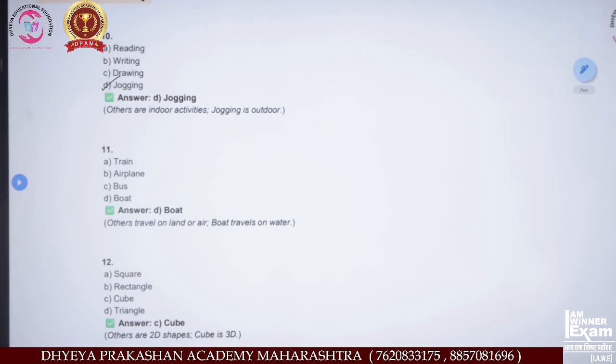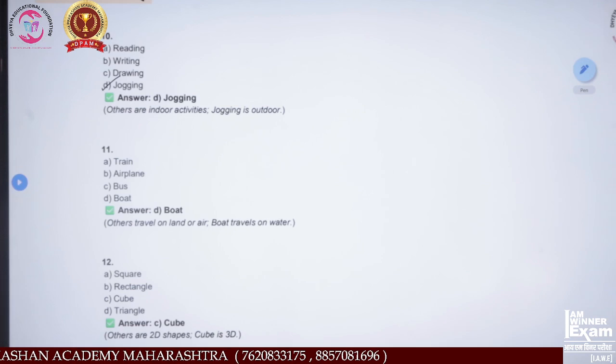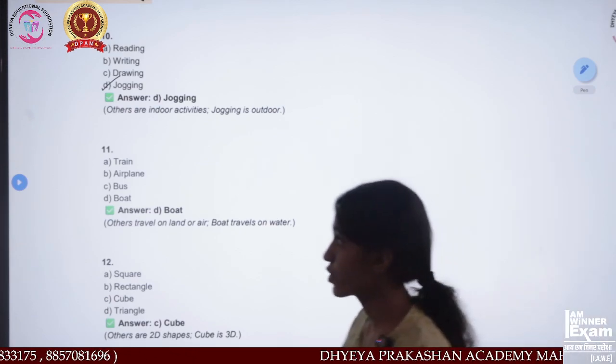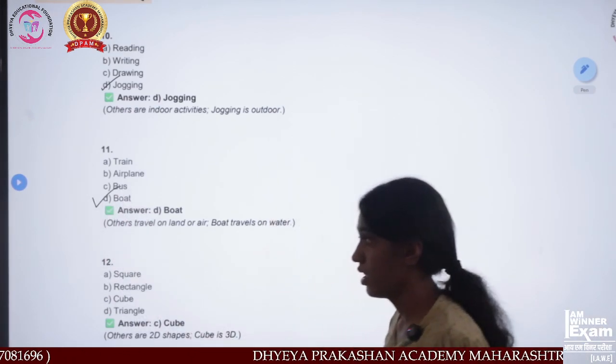Train, aeroplane, and bus travel on land and in the air, but only the boat travels on water. That means option D, boat, is the correct answer.